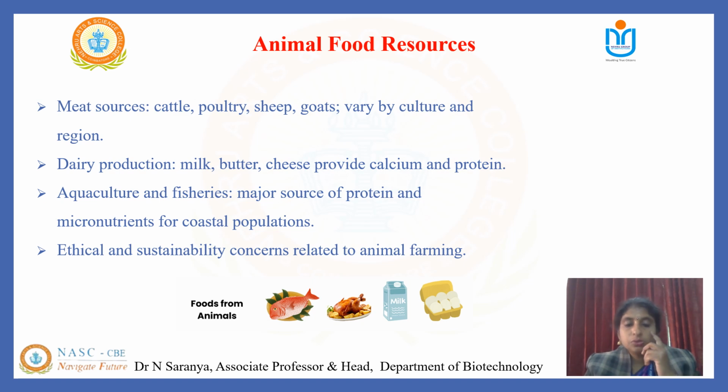Animal resources also include aquaculture, and fisheries provide a major protein source, especially for coastal and island communities. However, foods related to animals also raise ethical concerns, such as animal welfare and environmental sustainability in livestock production, which are gaining more attention towards sustainable growth.